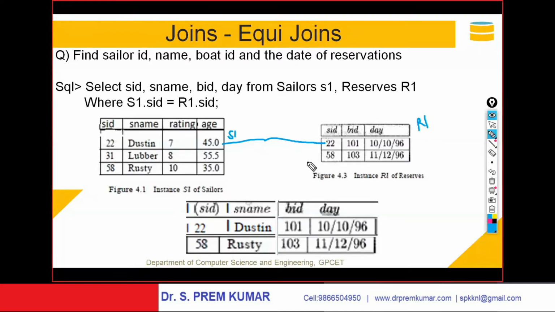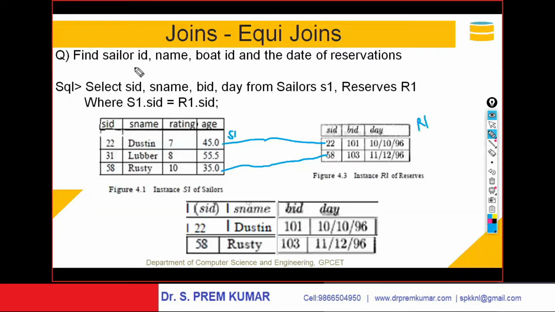Now what I am doing is putting an equi-join condition: S1.SID should be equal to R1.SID. This is the S1 table, this is the R1 table. S1 table's SID should match with R1 table's SID. This 22 got matched with 22, and 58 got matched with 58. And of course 31 is not matching here. Now this data is extracted.